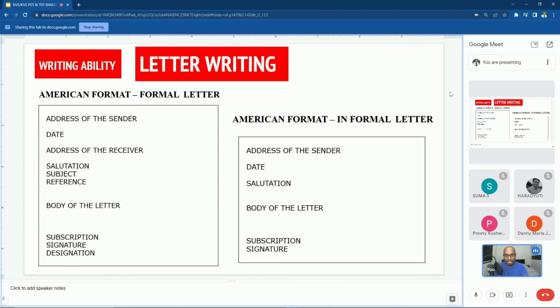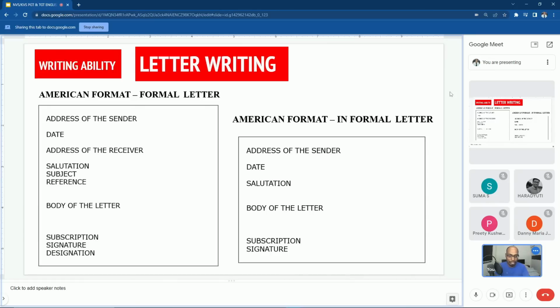Then what is subject? Whatever you are going to write in the body of the letter, you should mention that entire information in one single sentence, so that the person who receives and reads your letter will understand in the beginning itself what you are going to explain and talk about in the body of the letter.